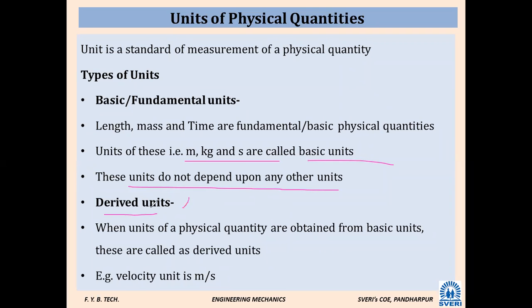Next, derived units. Derived units में क्या है? When the units of a physical quantity are obtained from the basic units, these are called derived units. The basic units कौन सा है? Length, mass and time. Those are the basic units, purely basic. They are not depending on any other quantity. But when you come to the derived units, these units are obtained from the basic units. Basic units लेके हमने दूसरा फिजिकल क्वांटिटी बनाई, तो that is called derived units.